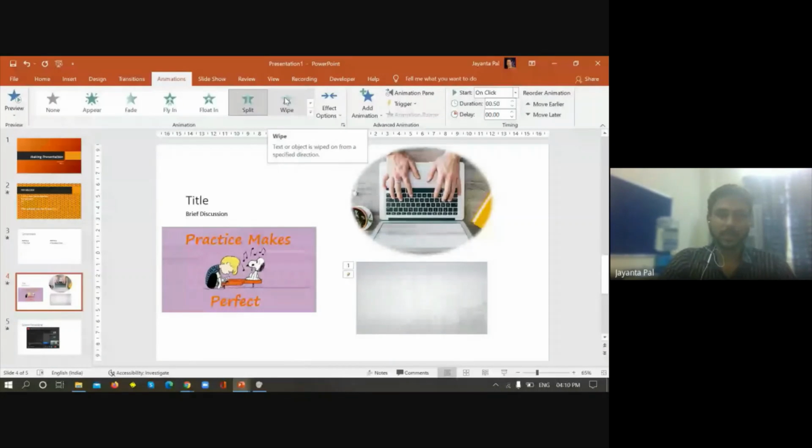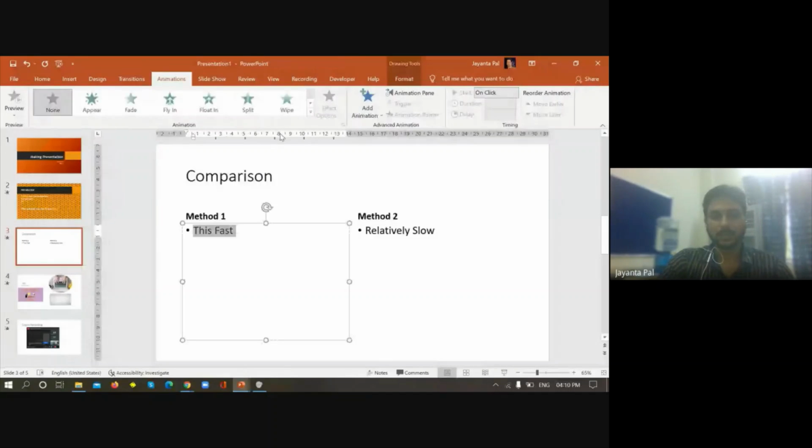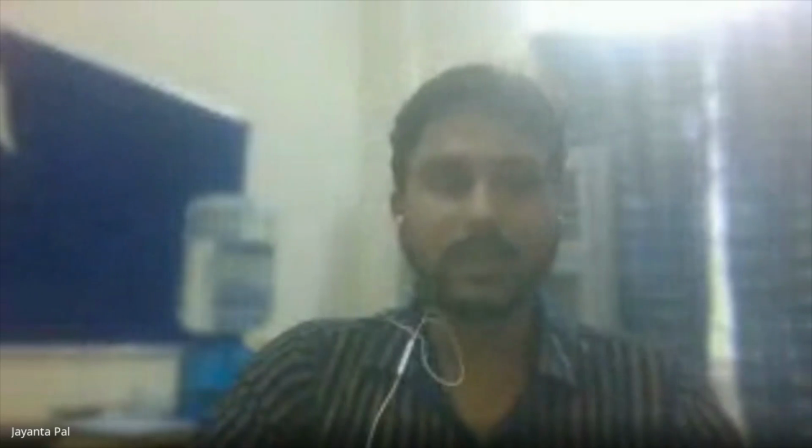Now let me show another thing. I want to apply an animation to this particular text. Let's say I have chosen this zoom, so it will appear in this way. But I do not like that. I want the bounce one, so it will appear like this. I like this most. Now let's see how it will appear.